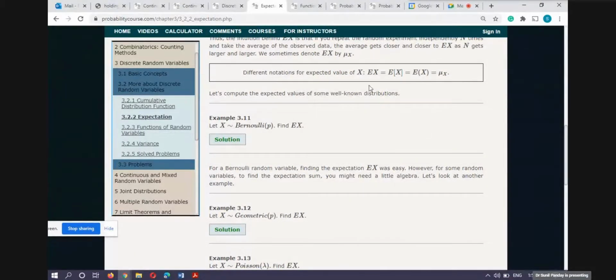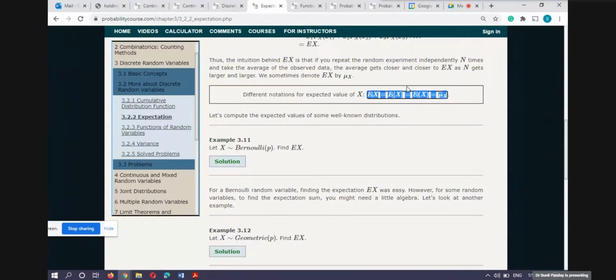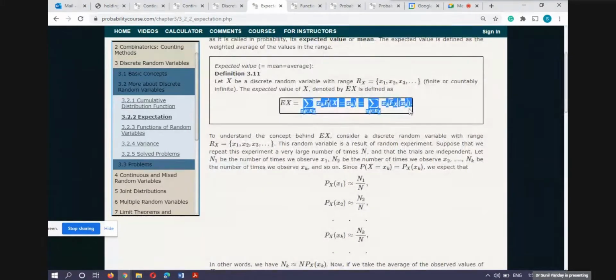This one I want to tell you, this mu x. Mu actually represents the expectation of X. It means if I tell you to find mu x, I'm asking for the expectation of the random variable X. So these are the notations. Sometimes I use this, sometimes I use this, or sometimes I use this. Whichever notation is there, the mean is this one. You have to calculate this.